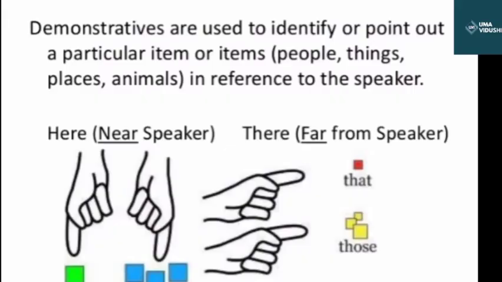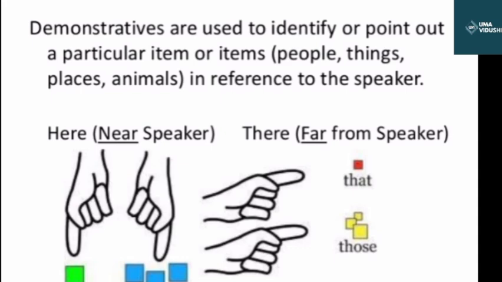Hope you understood. Now allow me to read the next kind. The fourth kind of adjective is demonstrative adjective. These adjectives demonstrate or point out, or you can say identify, a particular item or items in reference to the speaker. This, that, these, those are the examples of demonstrative adjective, which shows a particular object which is nearer or further from the speaker.